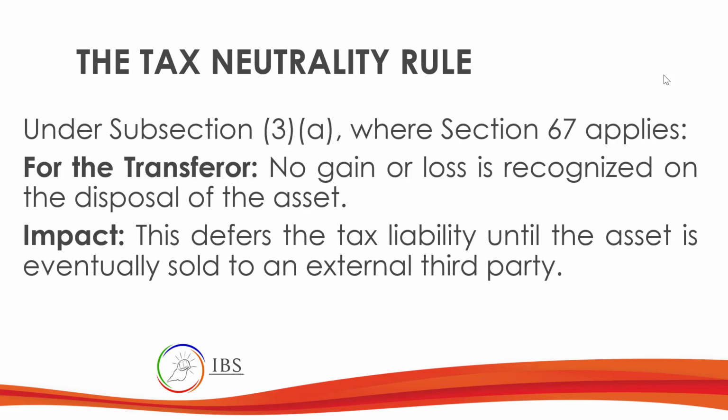Under subsection 3 of the same Section 67 on the tax neutrality rule, for the transferor, no gain or loss is recognized on the disposal of the asset. Which means if the transferor is sending those assets to the transferee, if they earn or are supposed to earn a gain or loss, that will not be recognized.